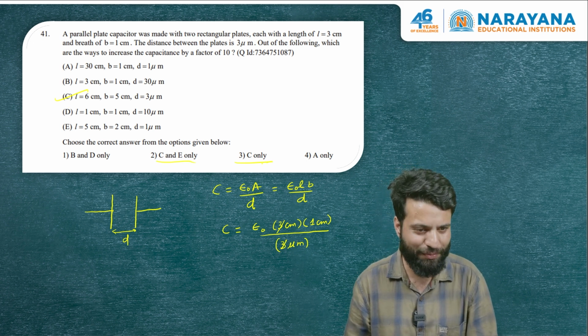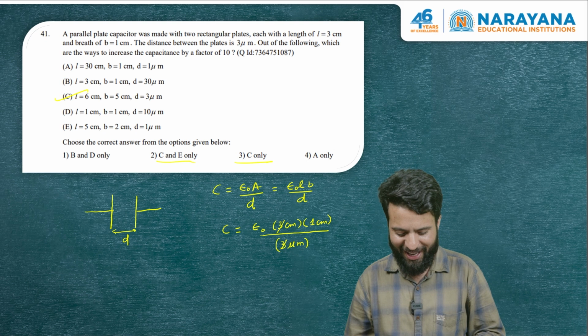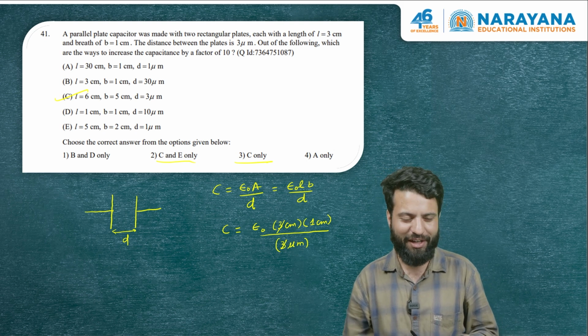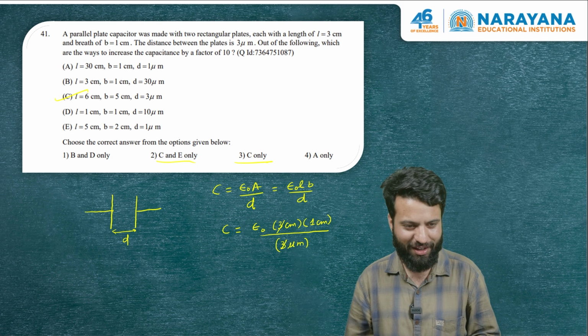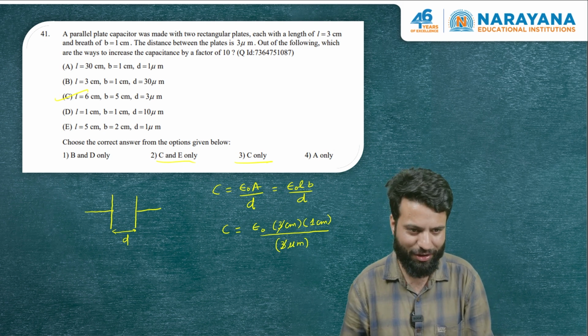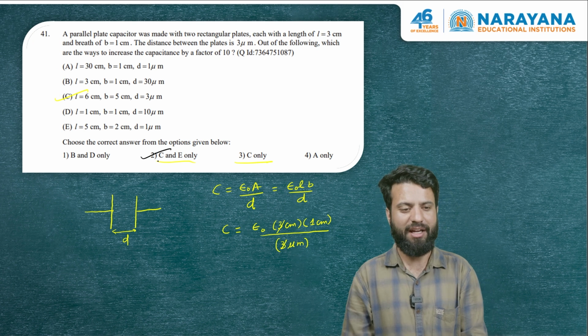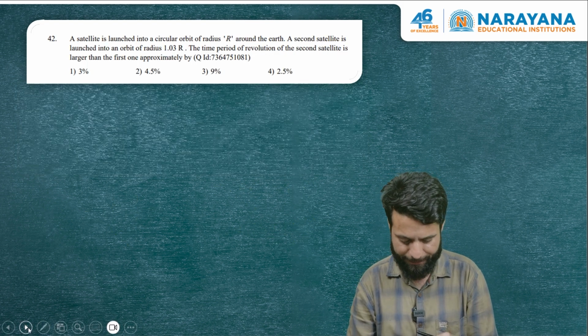Let us check E also. In E, L value is 5, B value is 2, D value is 1 micrometer. So 5 into 2 is 10, 10 by 1. So yeah, capacitance here also is increasing by a factor of 10. So C and E seem to be the correct answer. Let us go to the next question.